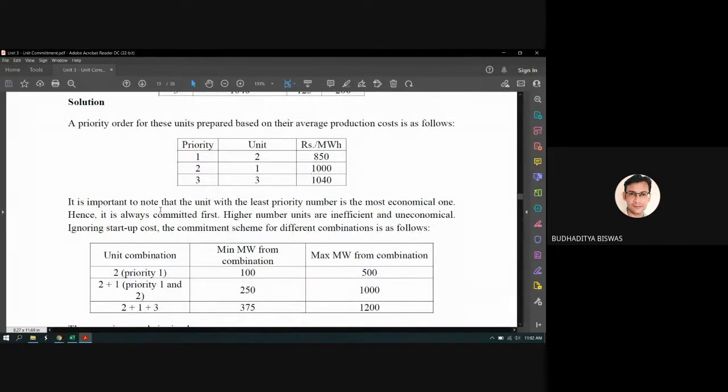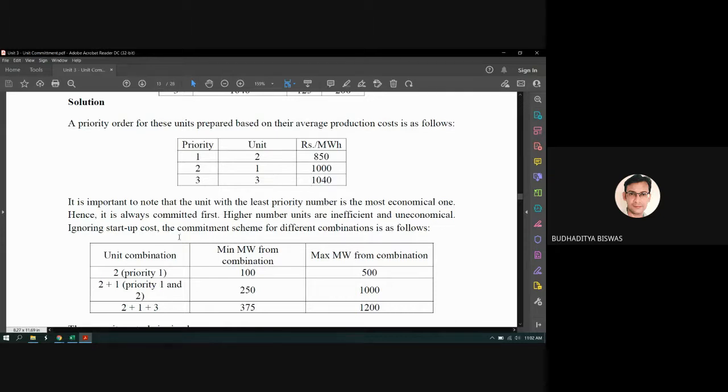Okay, it is important to note that the unit with the least priority number is the most economical one. Whichever takes less money to generate electricity is in the highest priority list, so it is always committed first. Higher numbers of units are inefficient and uneconomical.